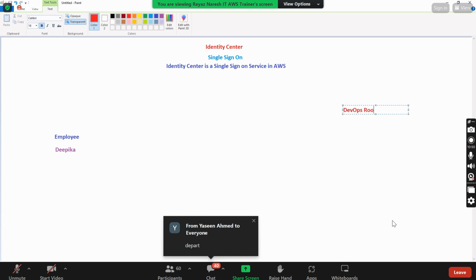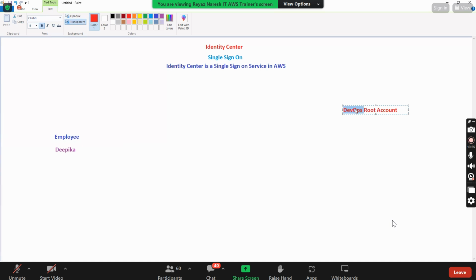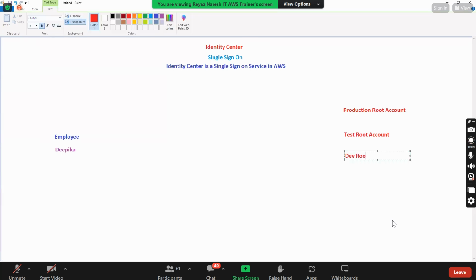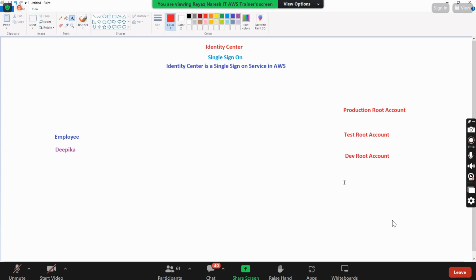So now we have the DevOps root account. Oh, you said environment, right? Okay, production root account. And then, test root account. And then dev root account. Let's say we have three different root accounts. Now Deepika has joined the project.